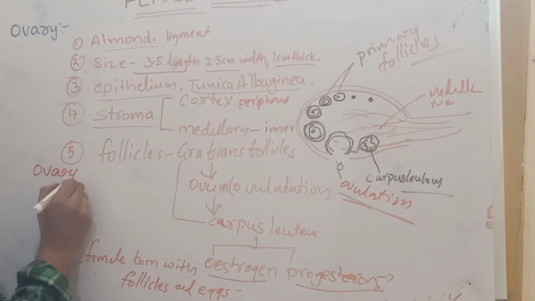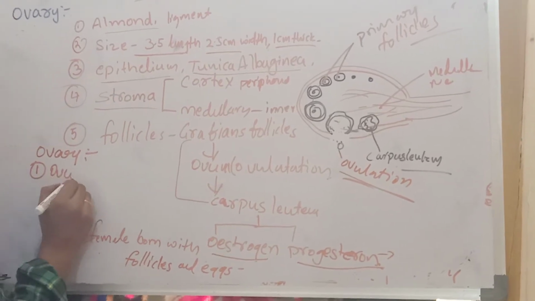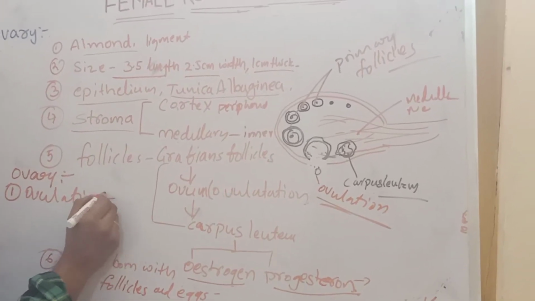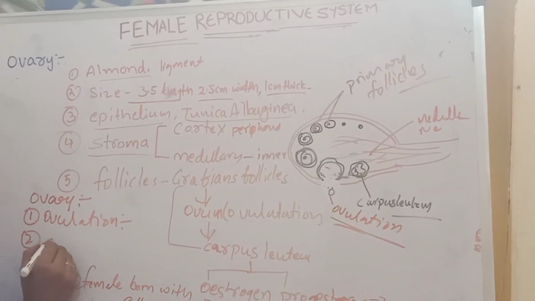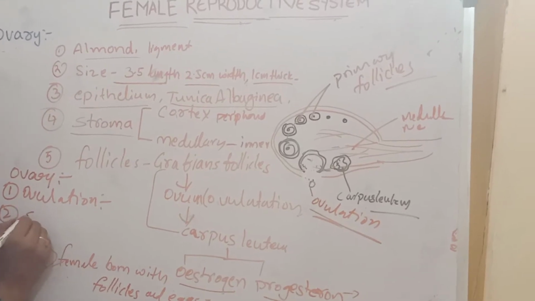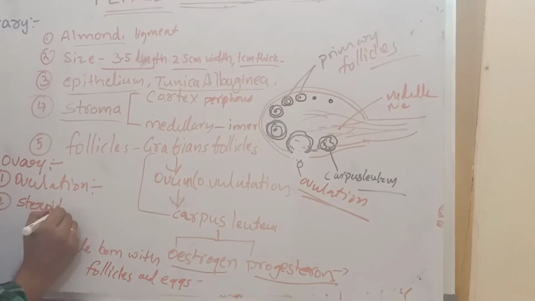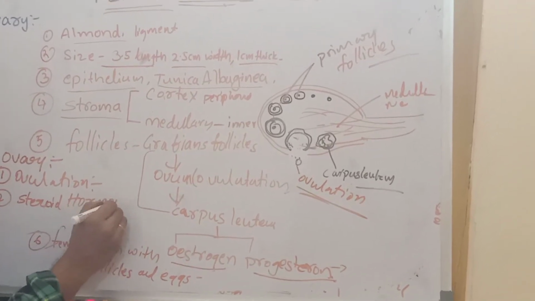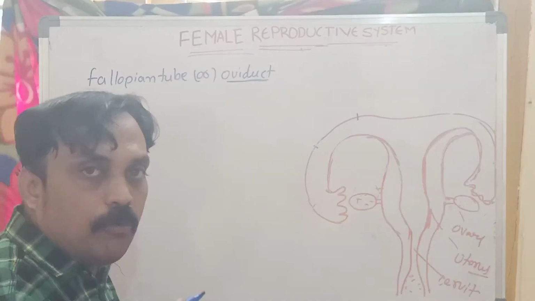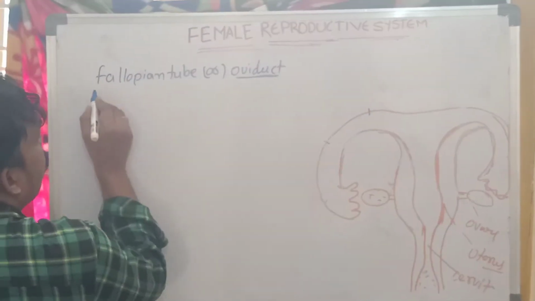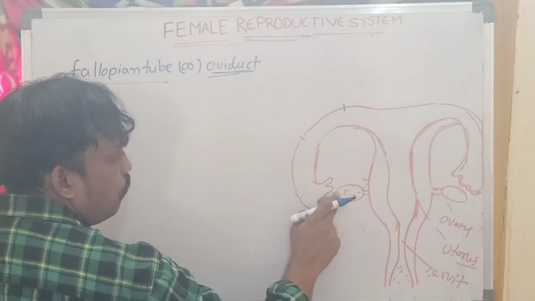The main functions of the ovary are two. One function is ovulation, the releasing of ovum, and the second is hormones, especially the releasing of steroid hormones like estrogen and progesterone. Okay, this is the information about the ovary. After the ovary, we have to discuss what? The fallopian tube or oviduct.